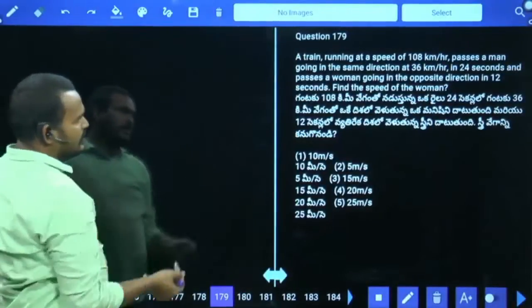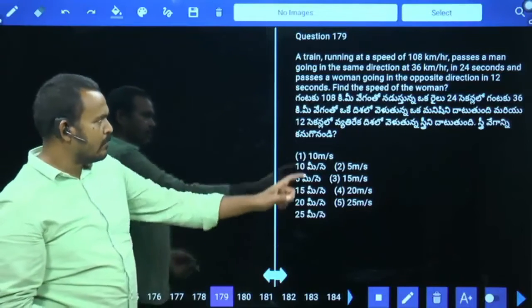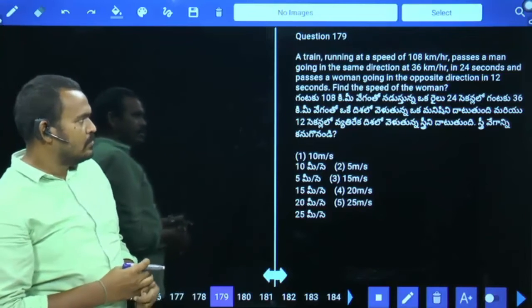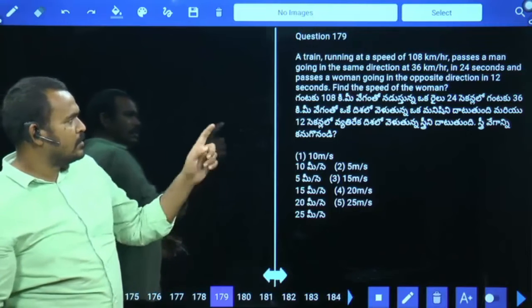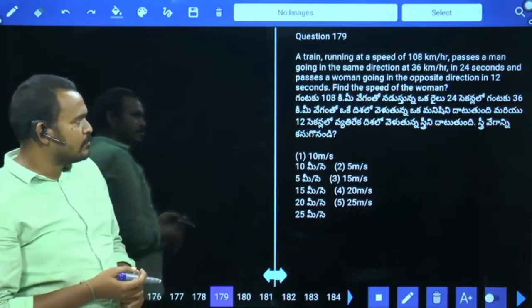Question number 179. A train running at a speed of 108 km per hour passes a man going in the same direction at 36 km per hour in 24 seconds and passes a woman going in the opposite direction in 12 seconds. Find the speed of the woman. We need to calculate the speed of the woman.